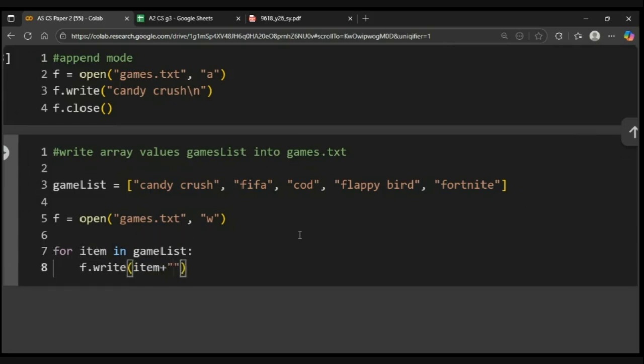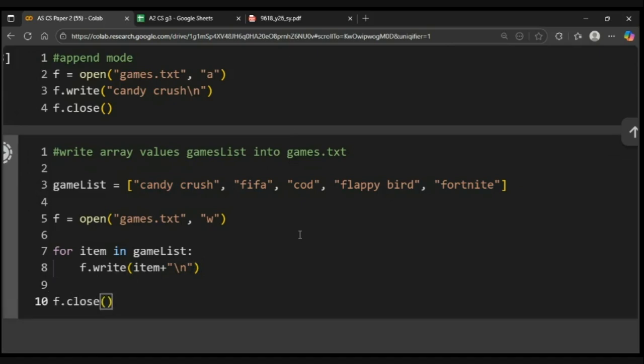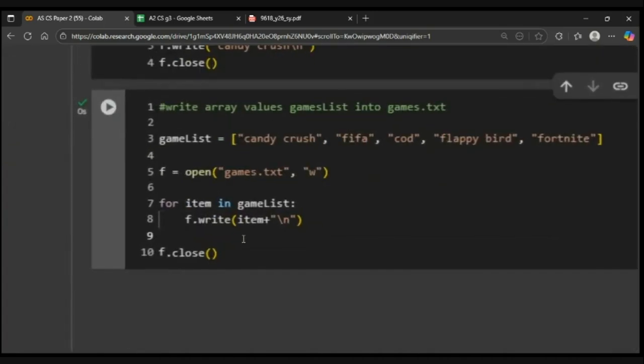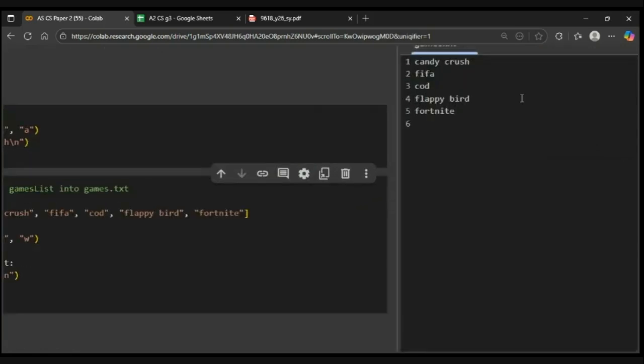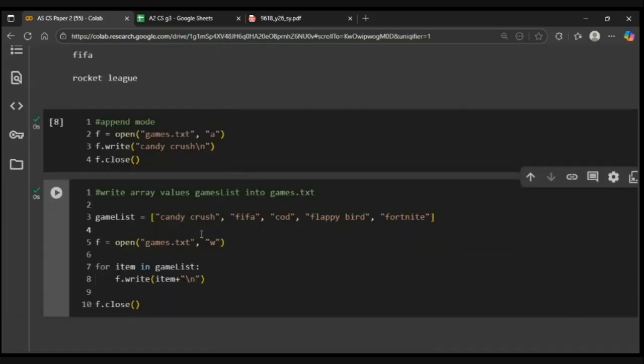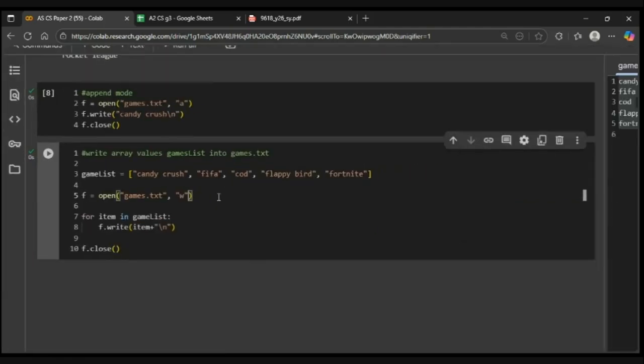और इसके साथ आपने end पे एक line break add करवा दी, so they are not all written in the same line. Python by default will not add any line breaks for you. And then you will close the file. Okay, let's open the file again. Yes, so look at this, ये सब गेम्स जो है ये आपकी इसी ऑर्डर में राइट हो गई. So this is how you write values from the list into a file.